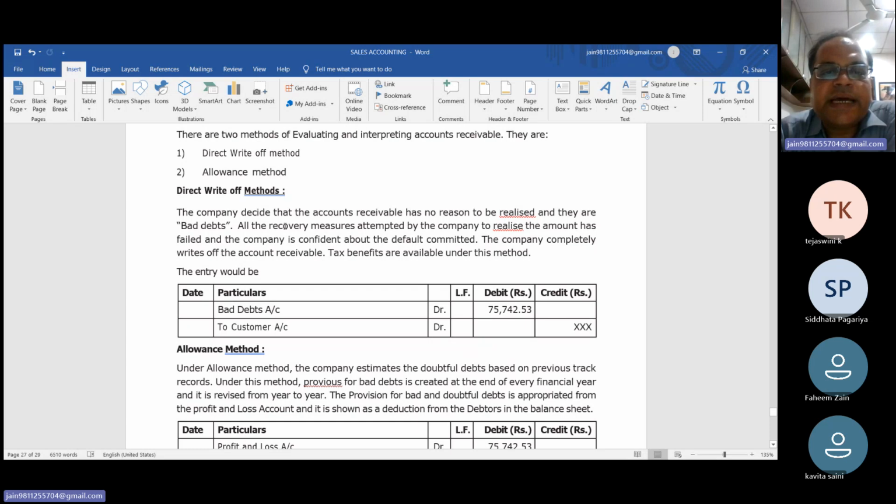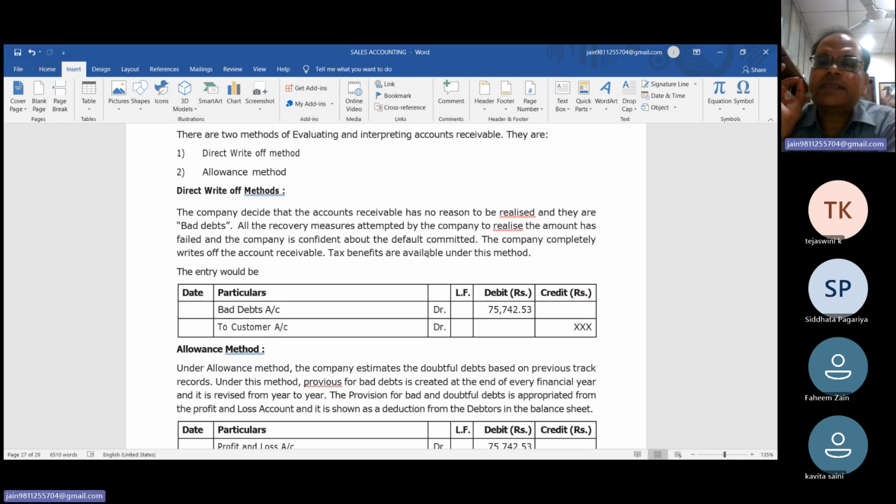The company decides that the amount receivable has no reason to be realized and it is bad debts. All the recovery measures attempted by the company to realize the amount have failed and the company is confident about the default committed. The company again and again approaches the party to recover the amount, but the party fails again and again.